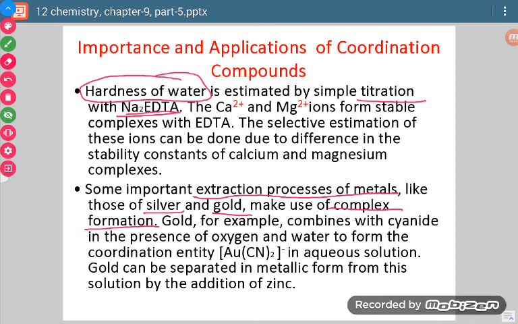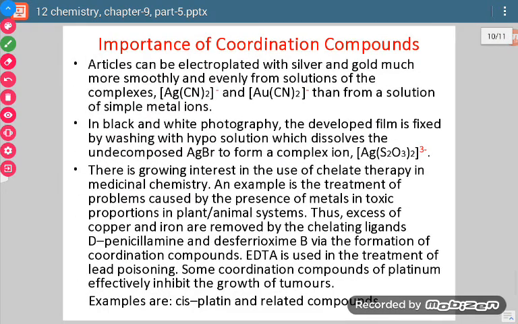So we can say that there is use of coordination complexes in the extraction of these metals. Okay. Now see, one more use is electroplating. If we have to do electroplating, then also we will be using complexes of such elements. Suppose I have to do gold plating, then I will be using [Au(CN)2]⁻. This complex will be used for the electroplating purpose.